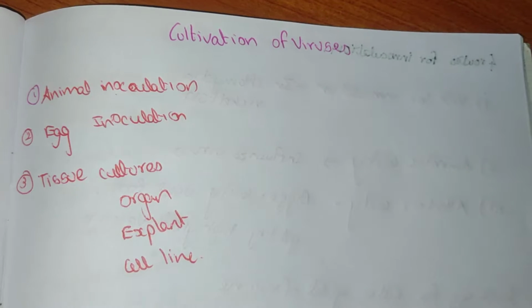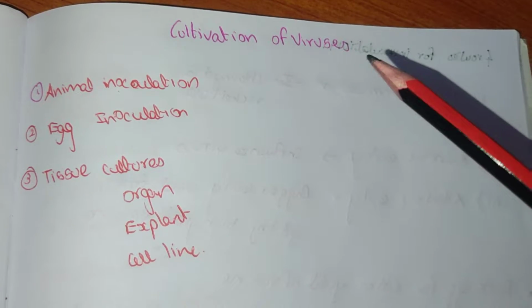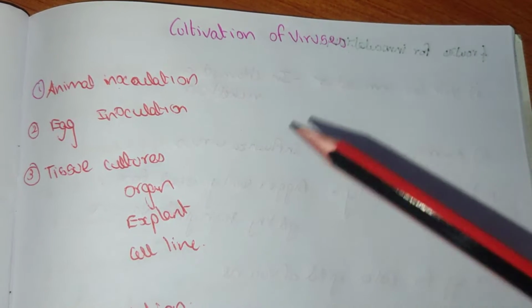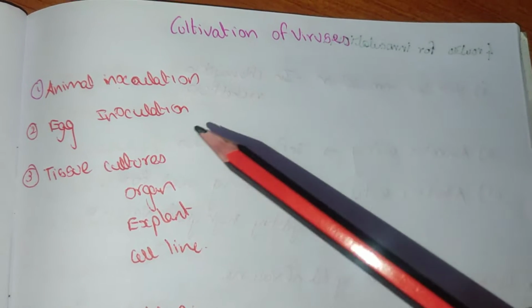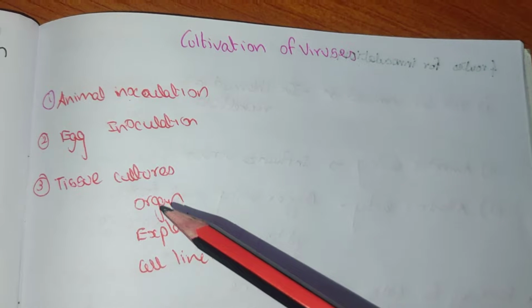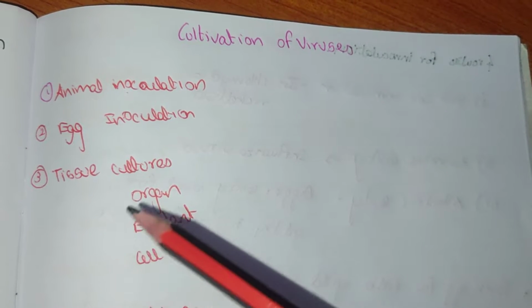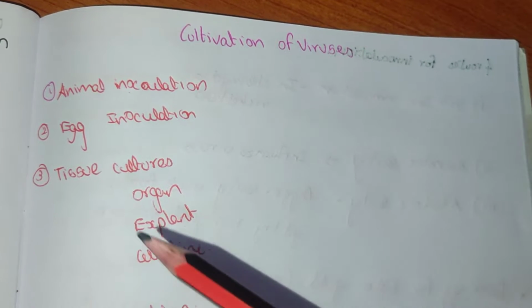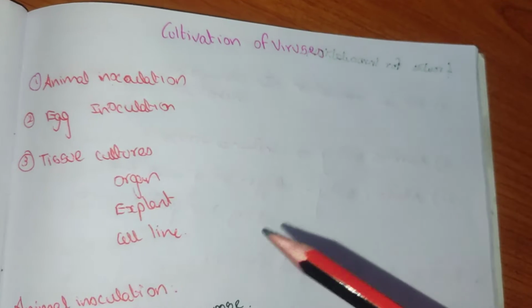In this video, we are going to see about the cultivation of virus. The virus is cultivated by three methods: animal inoculation, egg inoculation, as well as tissue culture. The tissue culture is separated into organ culture, explant culture, and cell line.